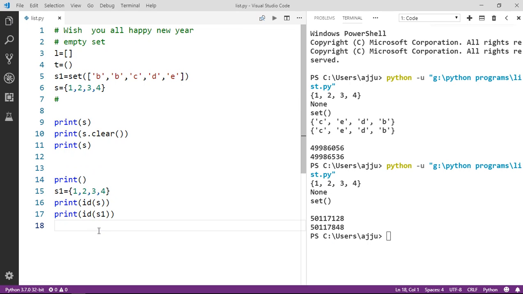In the case of mutable data types, when two different objects have the same data, they have their own memory. But in the case of immutable, when two objects have the same data, they share the same object, so the addresses are the same. Here the addresses are different, you can see. This is the thing that I had to tell you.